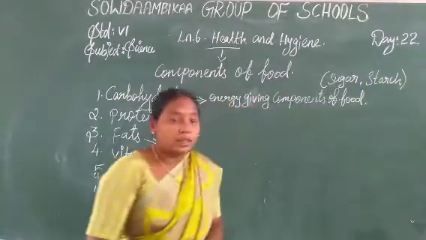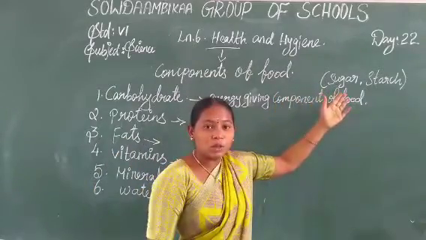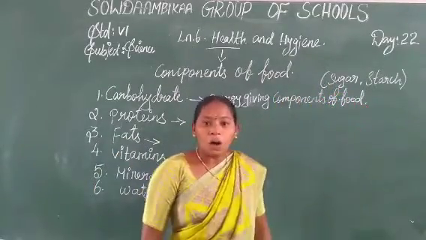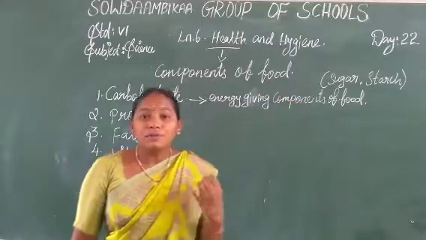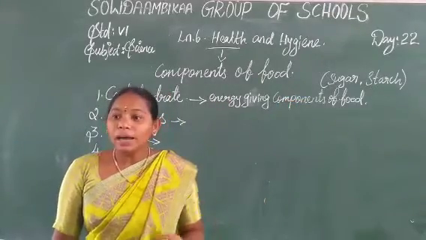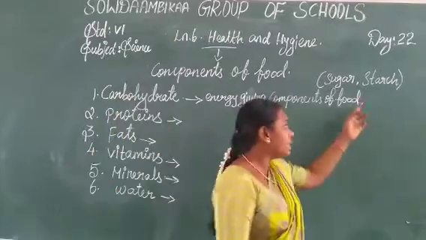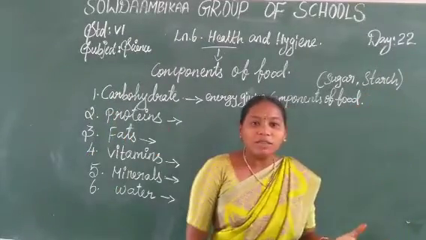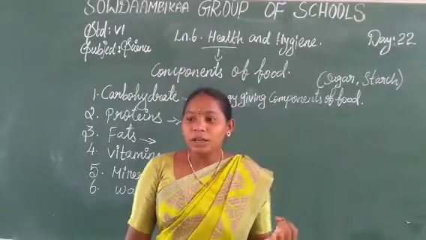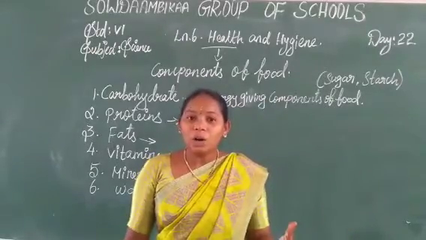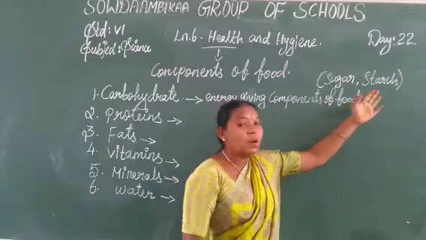These food items give more carbohydrates. Example, first one the sugar: the fruits, honey, sugar cane. Then starch, which items have more? The starch means rice, wheat, maize, potato. Those items have more starch.